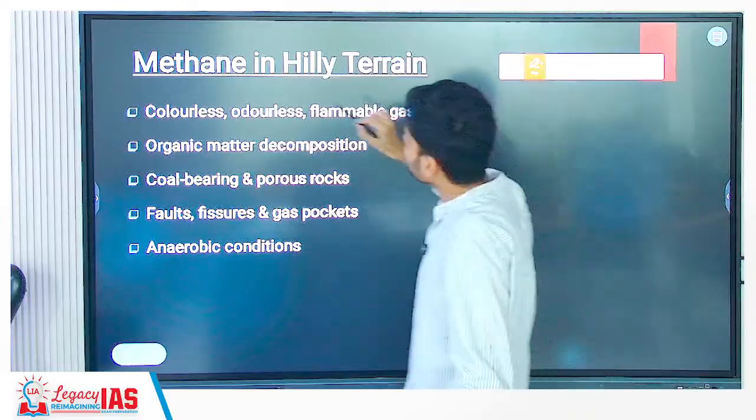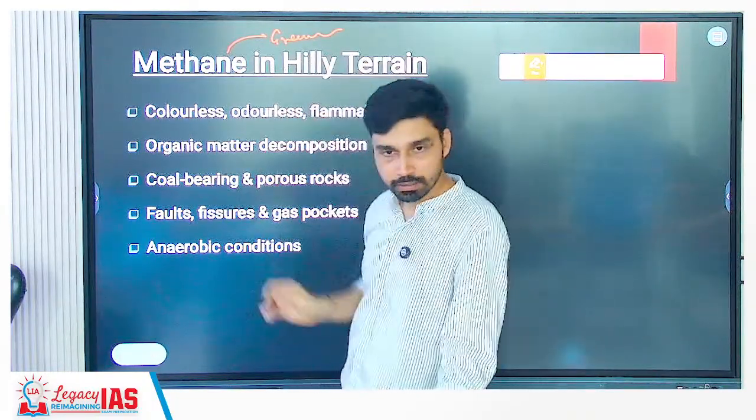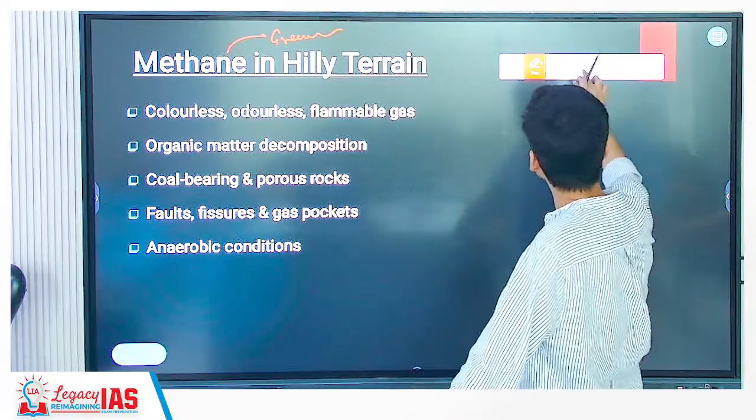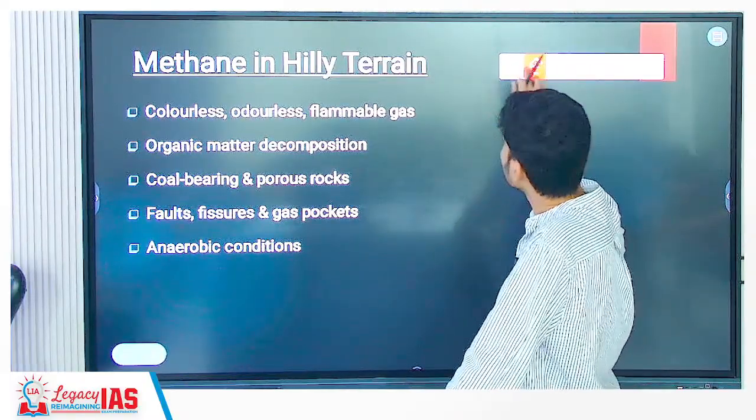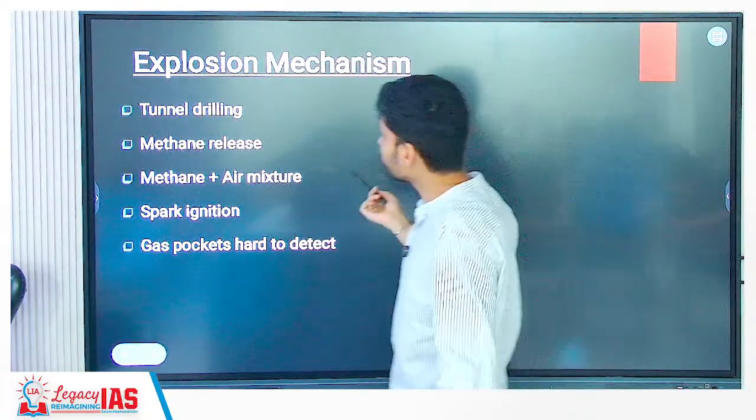Acha, is methane a greenhouse gas or not? It is also an example of a greenhouse gas, responsible directly for global warming and all, right? So that is methane in hilly terrain. Explosion mechanism, if you look, how did the explosion happen? Simple.